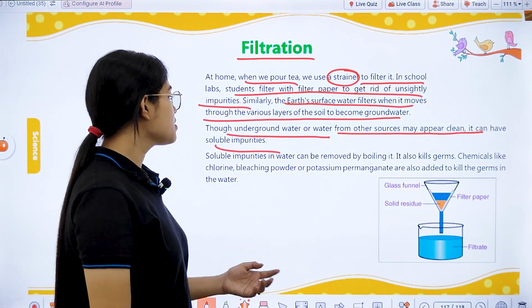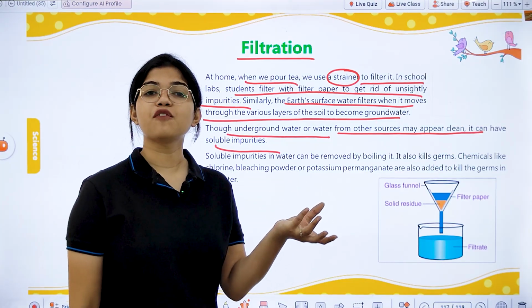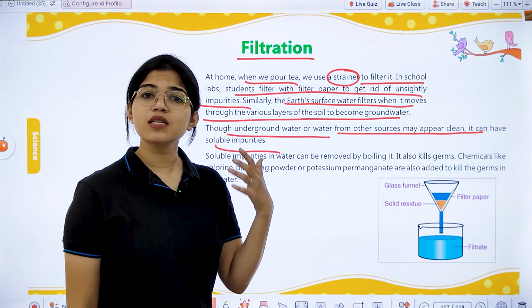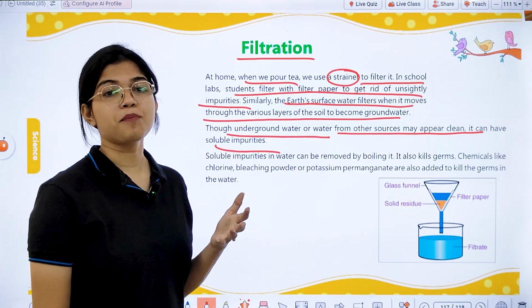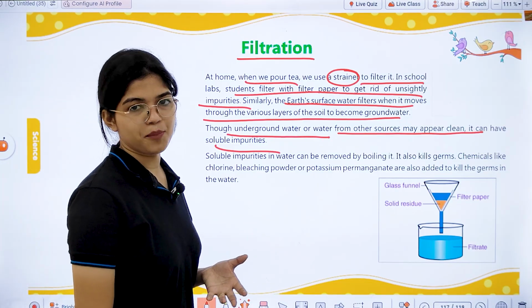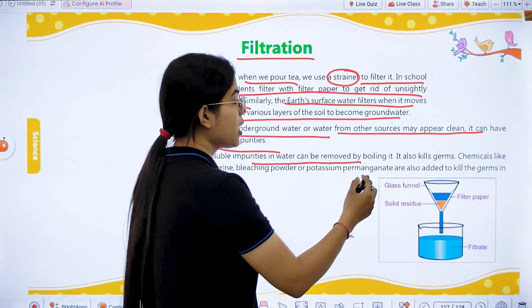Though underground water or water from other sources may appear clean, it can have soluble impurities. The water you get from any other source might appear clean to you, but it still has dissolved impurities in it. All these are known as soluble impurities. Now soluble impurities in water can be removed by boiling it.